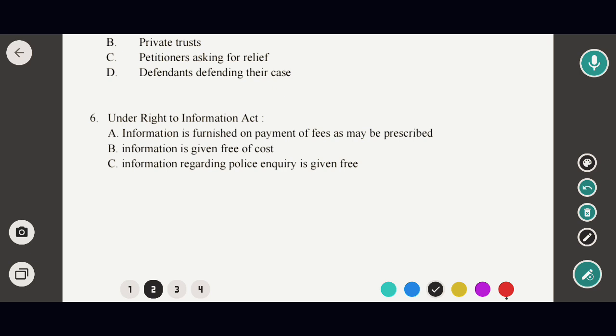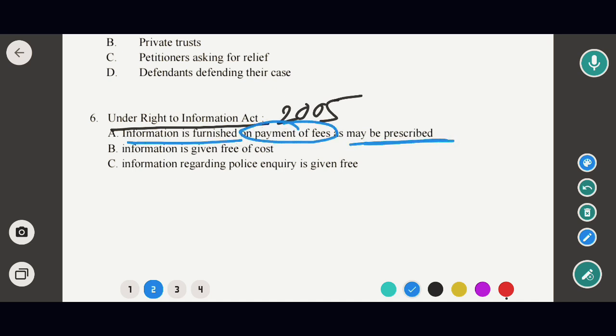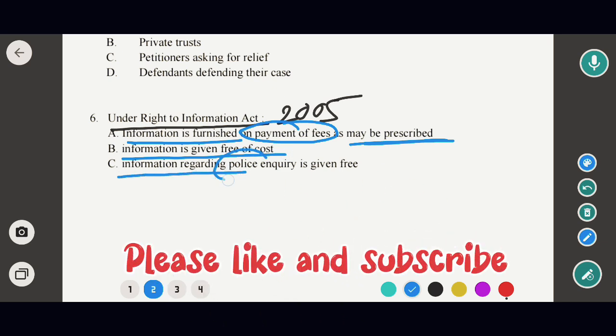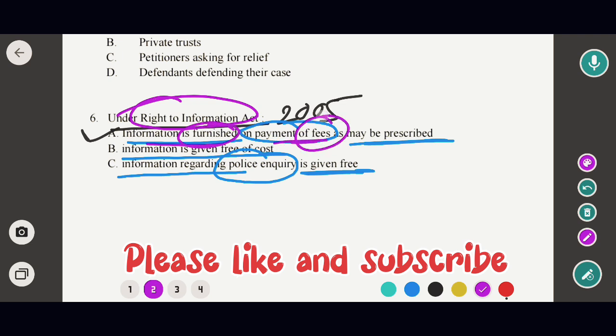Next question is, under the Right to Information Act 2005, which of the following information is furnished on payment of fees as may be prescribed? Information is given free of cost. Information regarding police inquiry is given. So in this case the correct option would be option A. That means under the RTI Act 2005, information is furnished on the payment of a nominal fee.